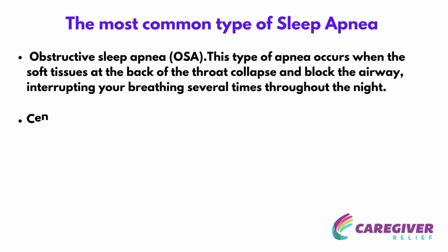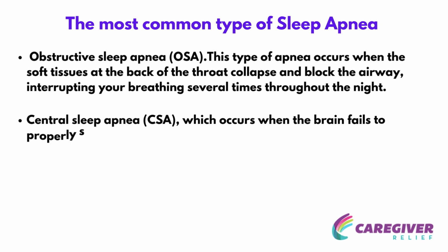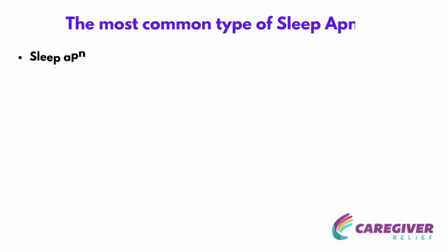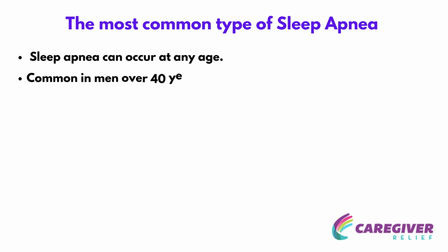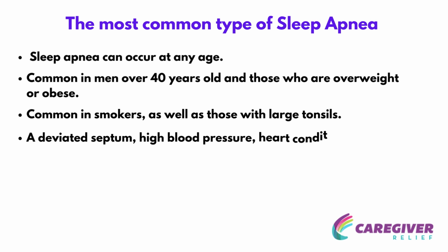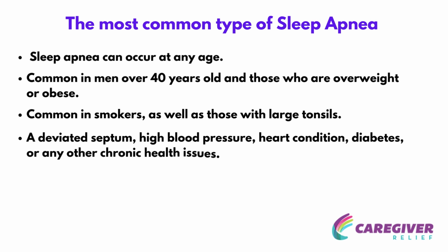Other types of sleep apnea include central sleep apnea, CSA, which occurs when the brain fails to properly signal the muscles to breathe, and complex sleep apnea syndrome, CSS, which is a combination of the two. Sleep apnea can occur at any age, but is more common in men over 40 years old and those who are overweight or obese. It is also more common in smokers, as well as those with large tonsils, a deviated septum, high blood pressure, heart condition, diabetes, or any other chronic health issues.